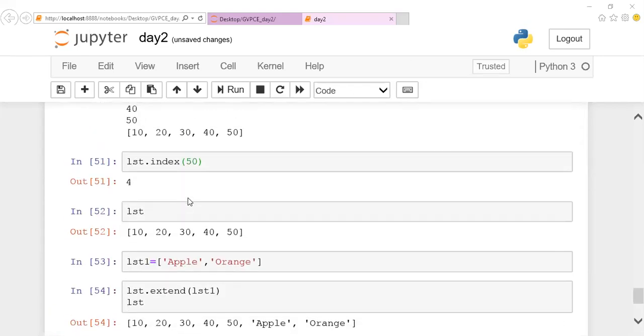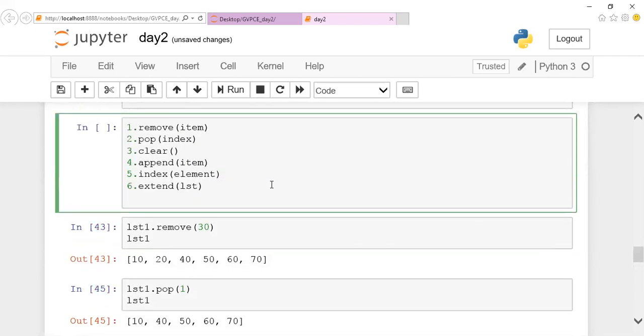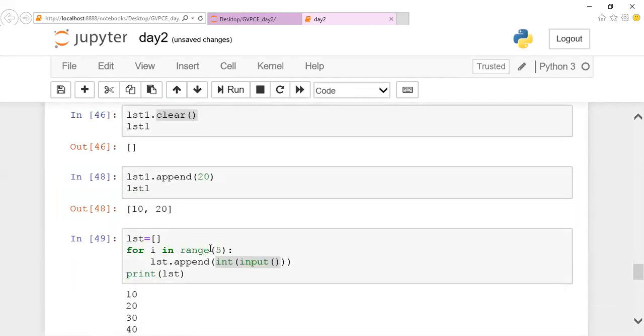And apart from this, we do have other methods also. The other method is count. If you want to find the number of occurrences of a particular element, then I can make use of the count method. In the count method, you pass the element or item which you want to count. Guys, whatever syntax I give, this is the exact syntax. If I mention element, it means item. If I mention index, it means the index position. Concatenation and extend are both the same.